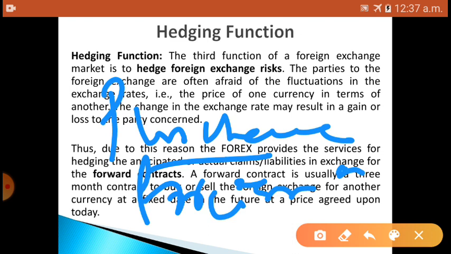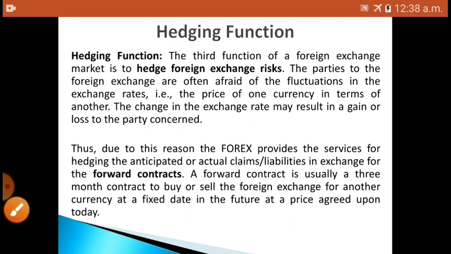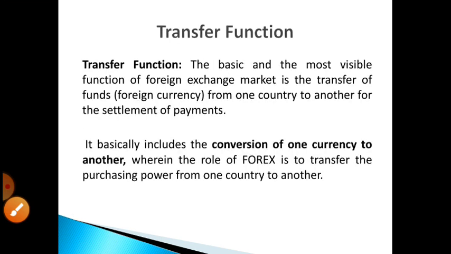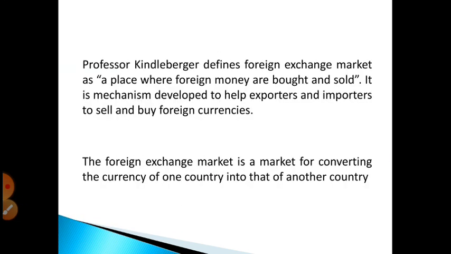This is done through forward contracts. A forward contract deals with the buying and selling of foreign currency at some fixed future date at a price agreed now. It helps to reduce future risks. So this was the hedging function. So this was the meaning and functions of the foreign exchange market.